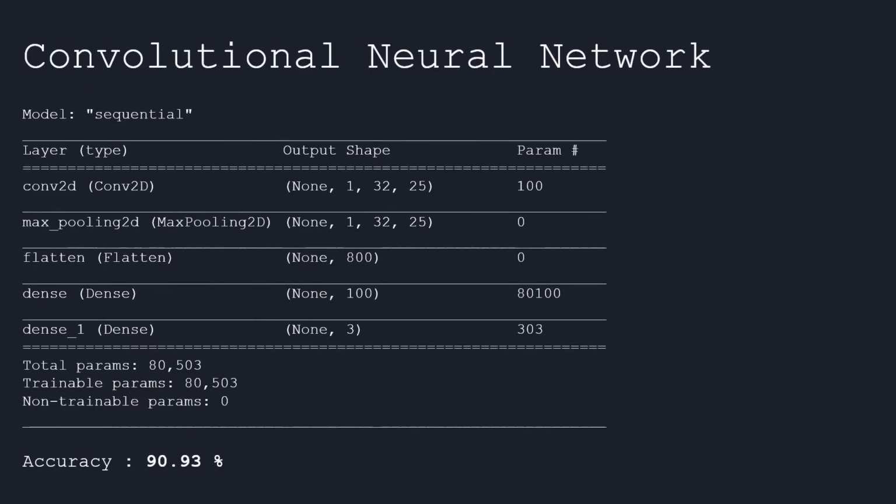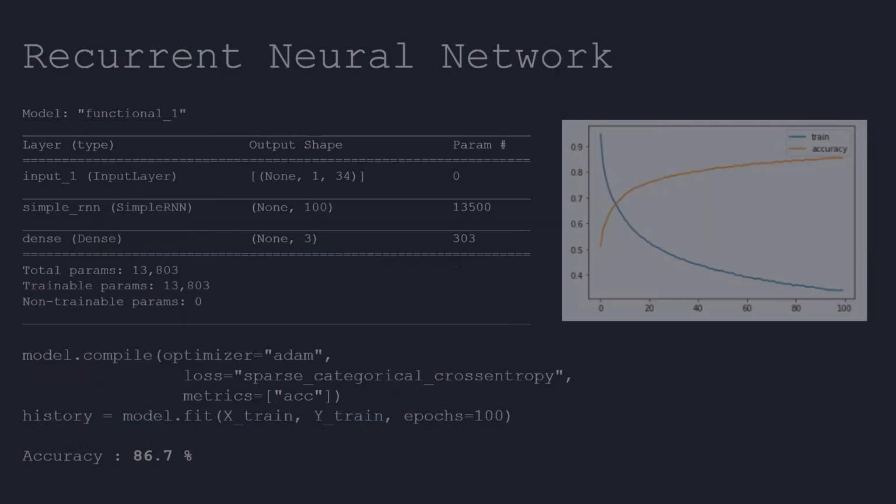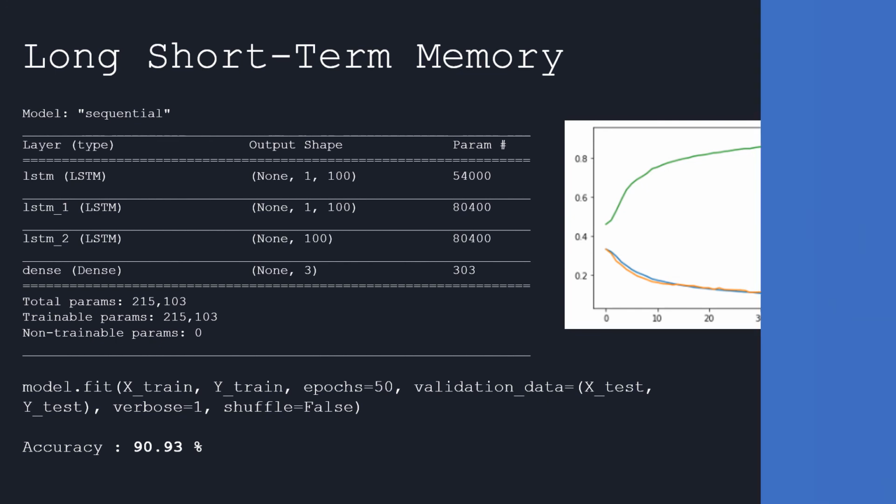As for the convolutional neural network, I got an accuracy of 90.93%. For the recurrent neural network, I got an accuracy of 86.7%. And for our long short-term memory, I got an accuracy of 90.93%.